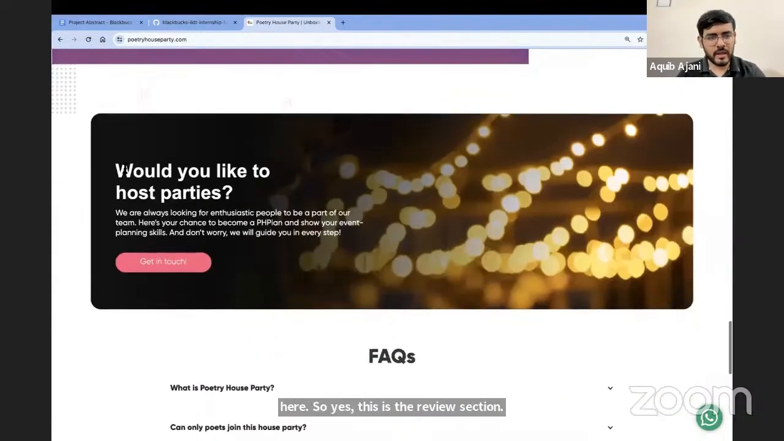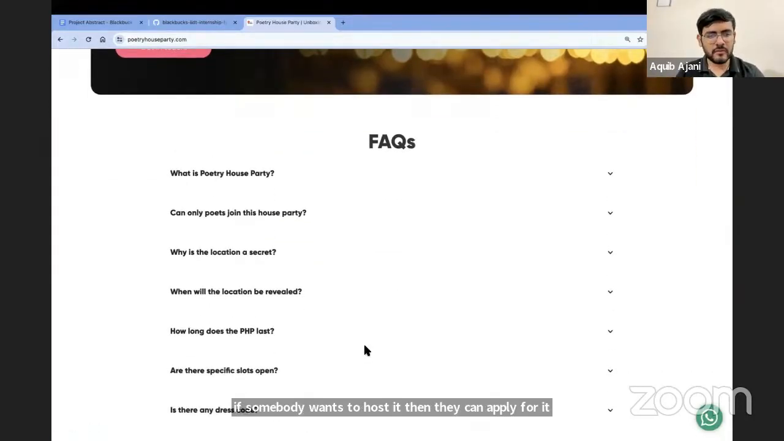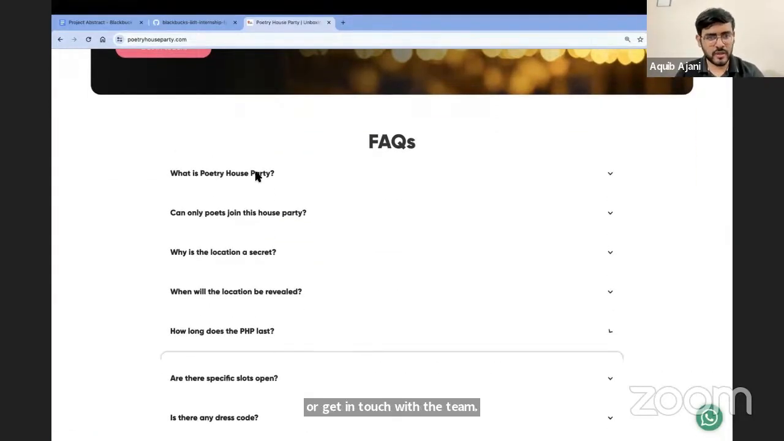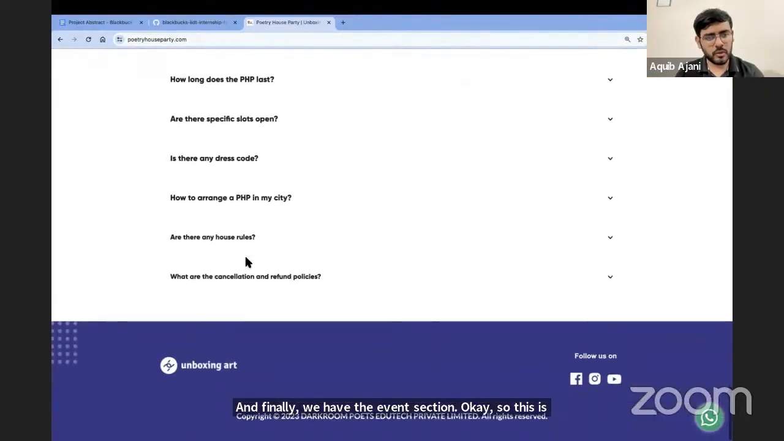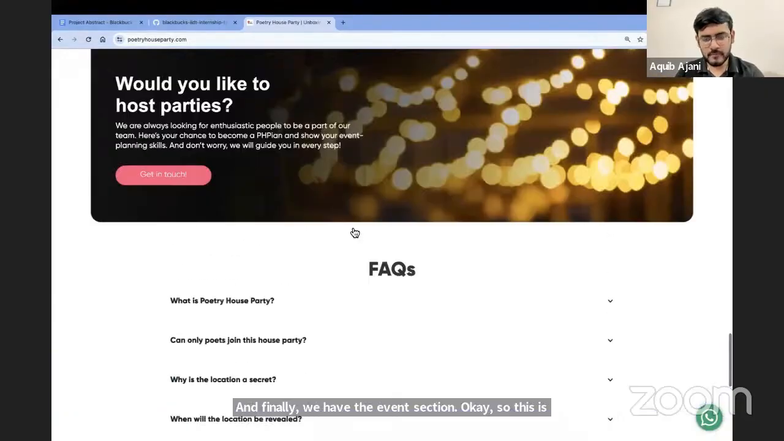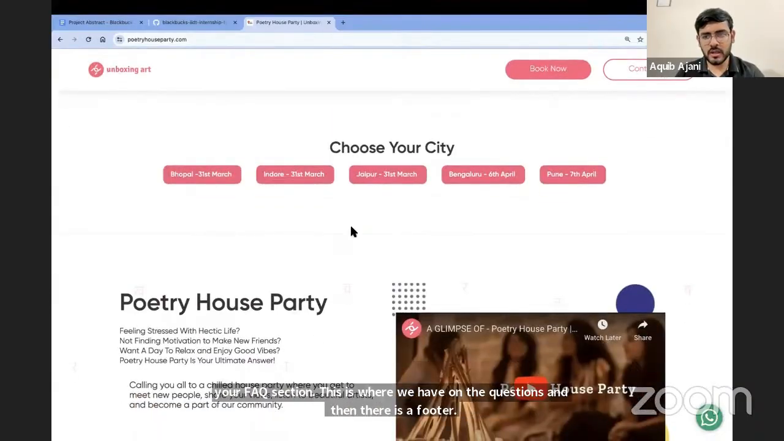And finally, at the end, we have a host thing, right? So if you want to host an event, for example, let's say if somebody wants to host it, then they can apply for it or get in touch with the team. And finally, we have the event section. So this is your FAQ section. This is where we have all the questions. And then there is the footer. So these are all the major sections. I hope you've identified all of these.